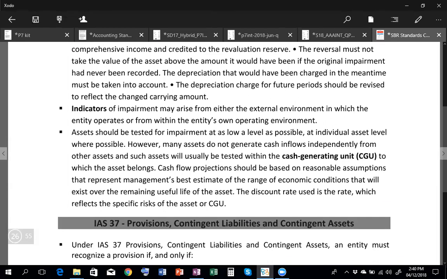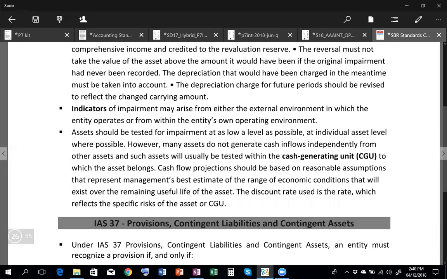Impairment has indicators, external and internal. External indicators may include changes in the regulations, market values, technological changes, changes in the interest rates, and internal indicators might include obsolescence, damage, change in the policy, redundancies, redundant assets, change in the key staff, all those things.